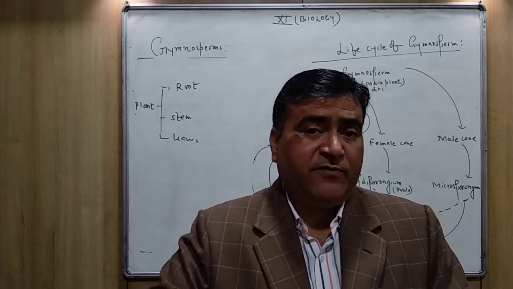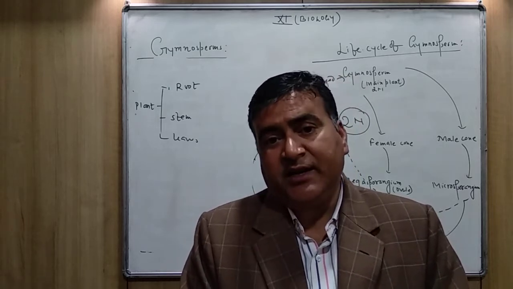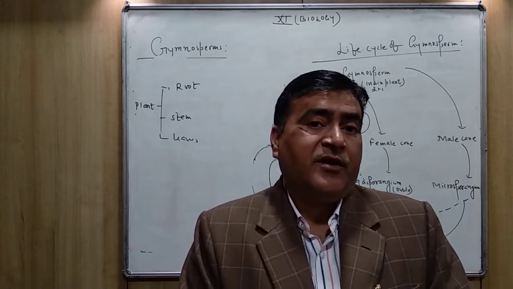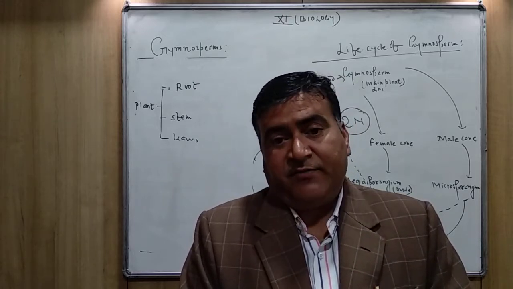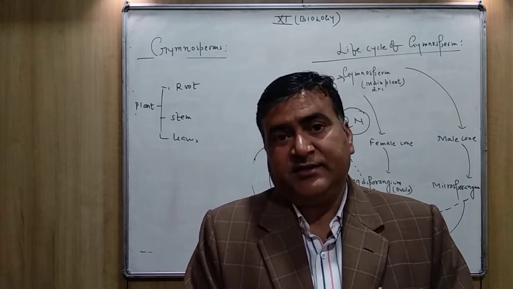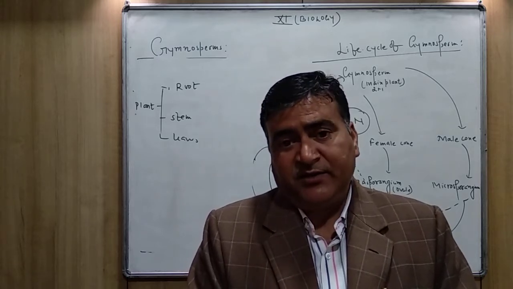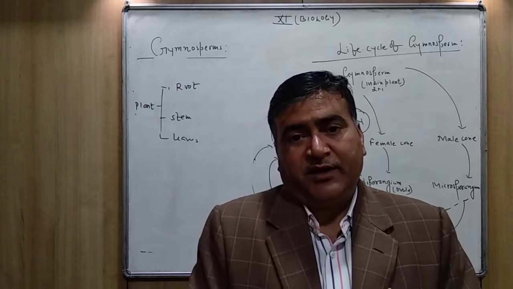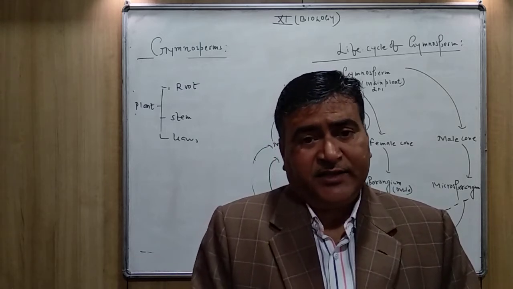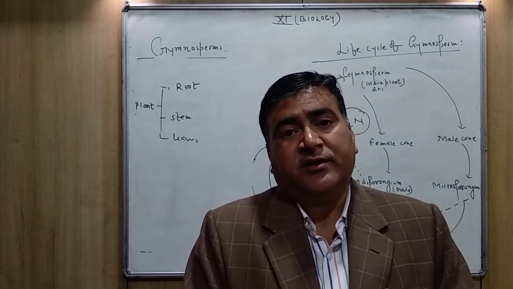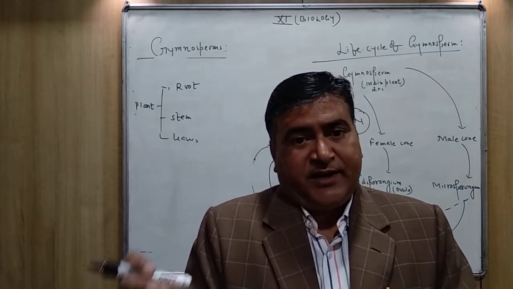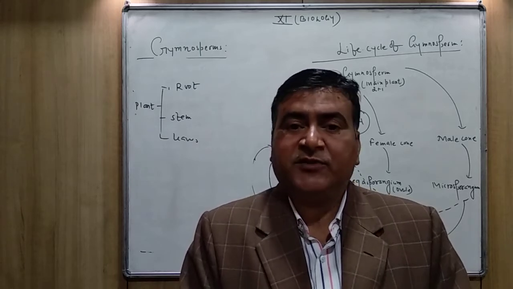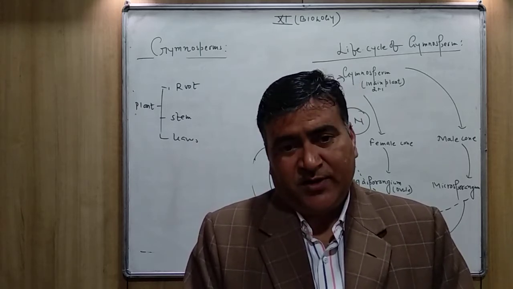The coralloid root is associated with blue-green algae, and helps in the fixation of nitrogen because it contains nitrogen fixing bacteria. So the roots may be modified, as I told you, in cycas some of the roots contain cyanobacteria, blue-green algae, and such type of root is called coralloid root.